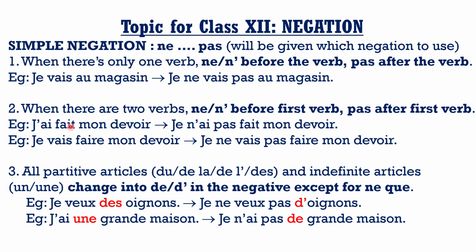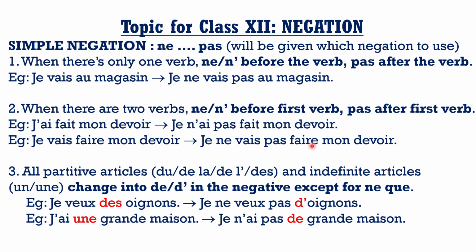So j'ai fait mon devoir. The ne and pas will wrap around ai. Okay, so je n'ai pas fait mon devoir. Then je vais faire mon devoir. This is your futur proche. It is still two verbs, so your ne and pas will wrap around the first verb, that is vais, and it will become je ne vais pas faire mon devoir.